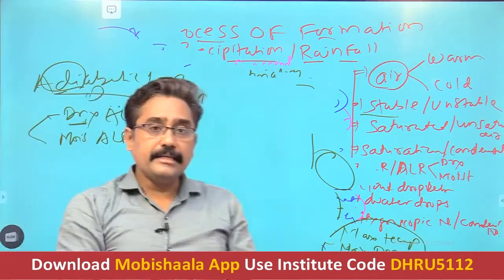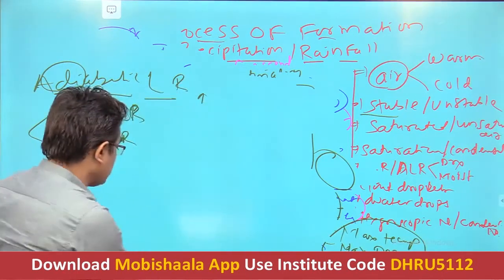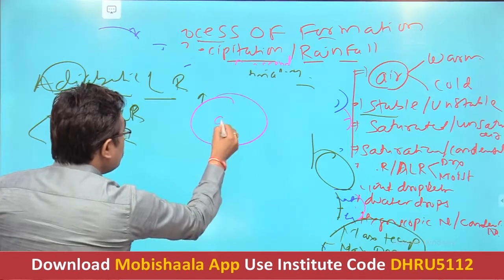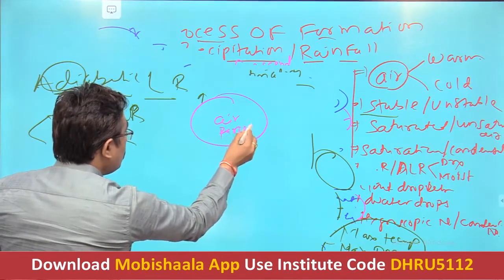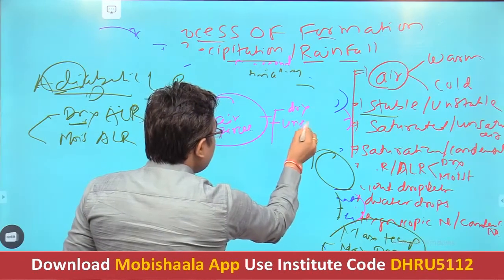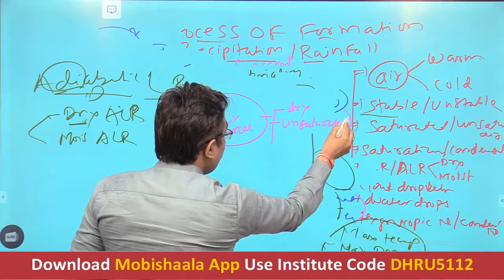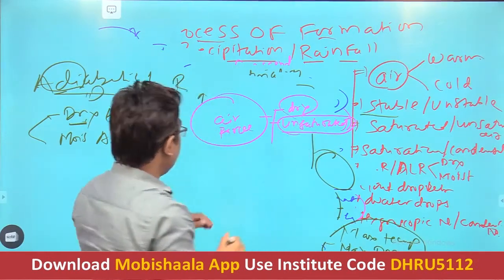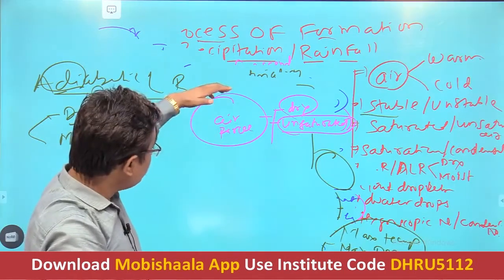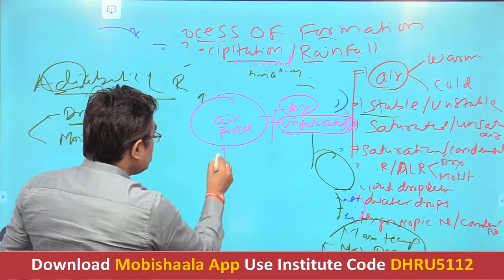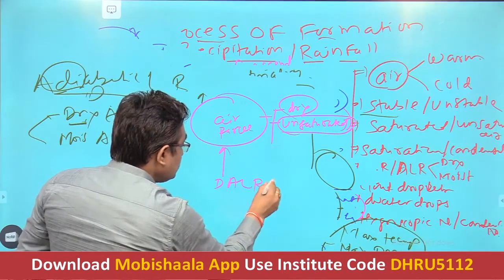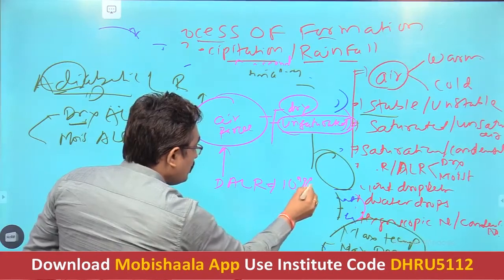As far as the dry adiabatic lapse rate is concerned, just understand it first. See, if this is an air parcel, it is dry and unsaturated. When such an air parcel moves upward, that means ascends in the air, its temperature is reduced at the rate called the dry adiabatic lapse rate, which is equivalent to 10 degrees Celsius per 1 kilometer.